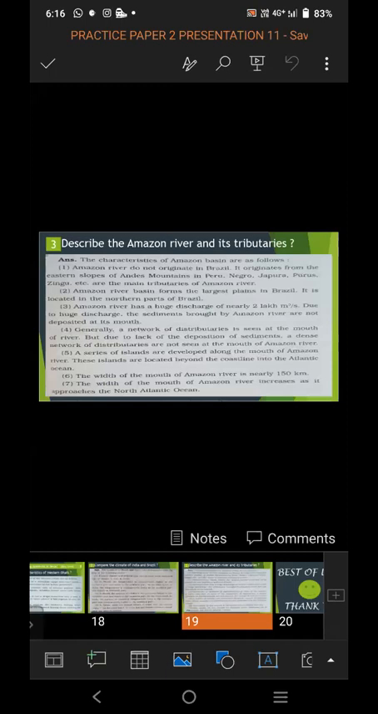Describe the Amazon River and its tributaries. The Amazon River does not originate in Brazil. It originates from the eastern slope of the Andes Mountains in Peru. Negro, Japura, Purus, Xingu, etc. are the main tributaries of the Amazon River. The Amazon River Basin forms the largest plain in Brazil. It is located in the northern part of Brazil.